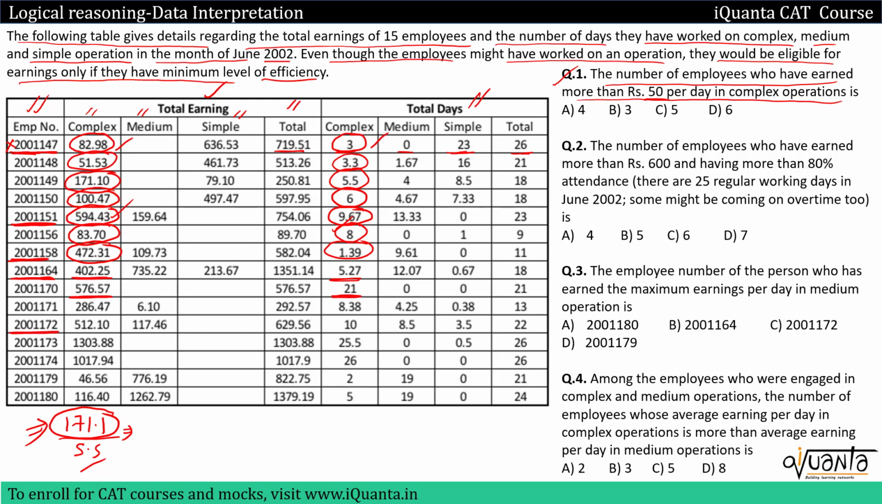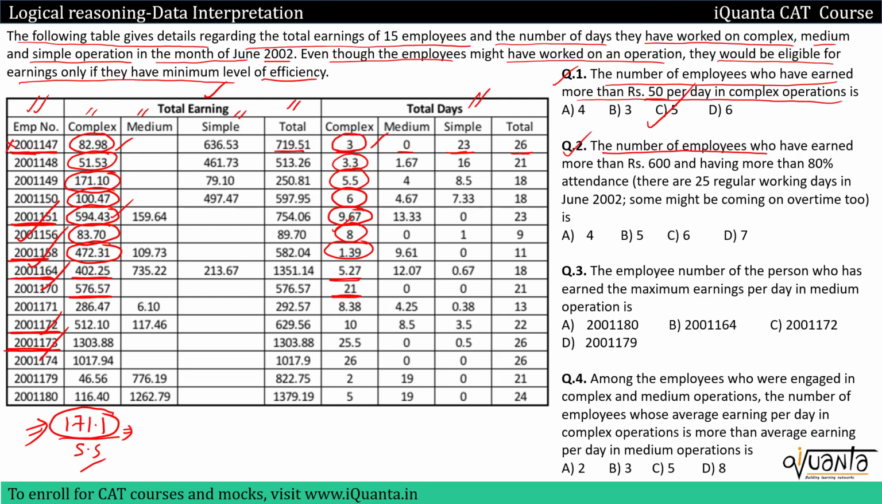We'll get this employee 200172, then this one 2001.7. So in total we have 1, 2, 3, 4, 5 such employees from the table. The correct answer to the question will be option C. Let's solve the next question now.